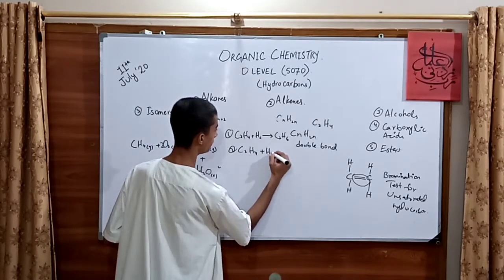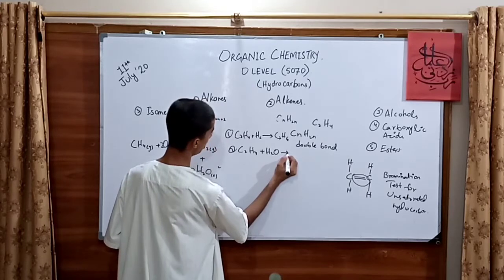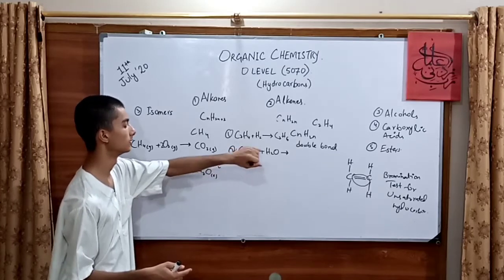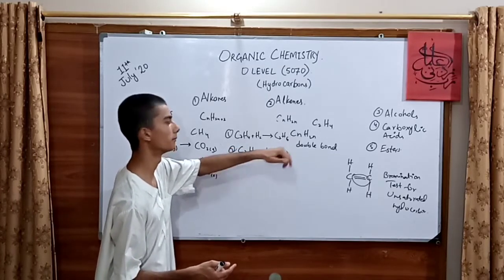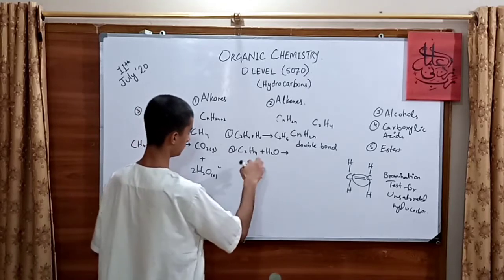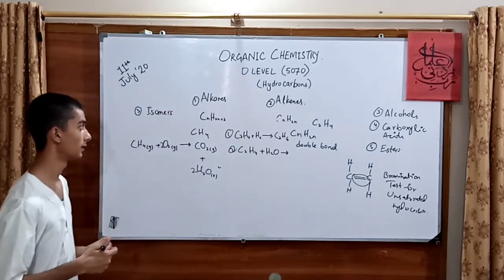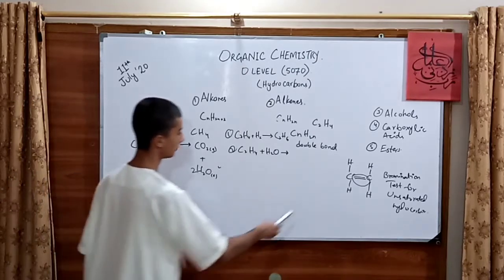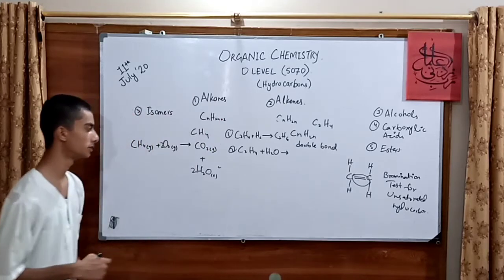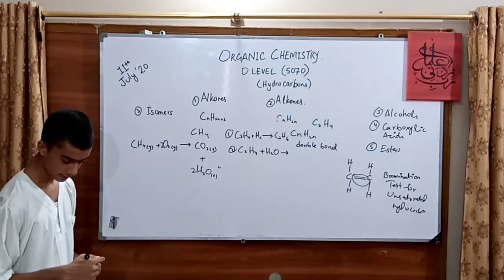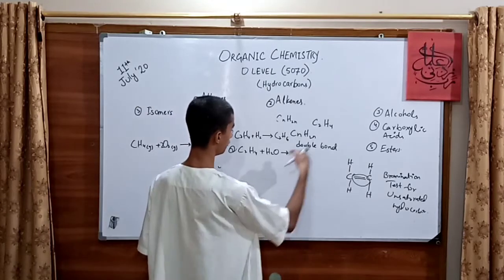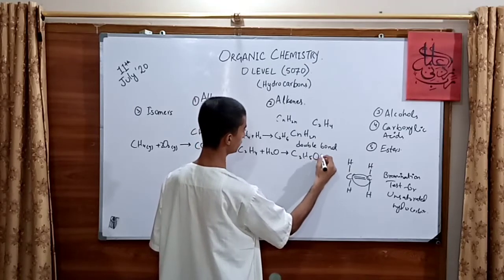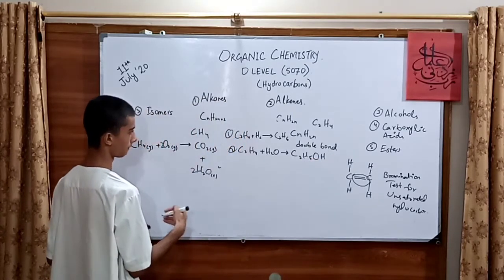And water. What would be the reaction? You can just see its effect on the carbon. For example, if you go with a higher compound, it will have a higher number as well. Another thing I just remembered is that alkenes are reactive compared to alkanes because of the carbon-carbon double bond. Now for C2H4 plus H2O, ethanol would be formed. It is in the category of alcohols, so it would be C2H5OH.